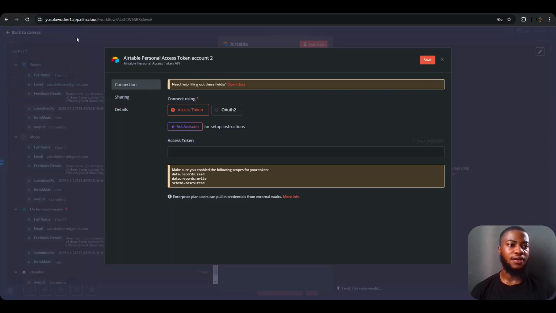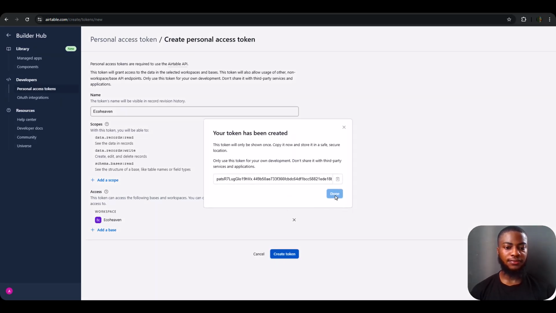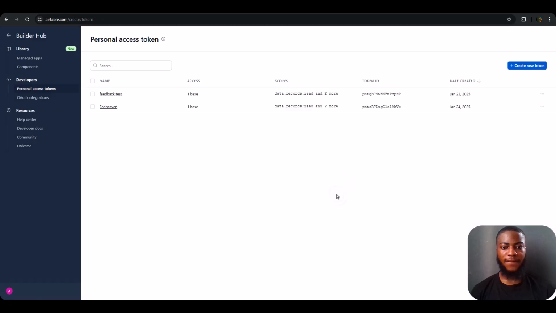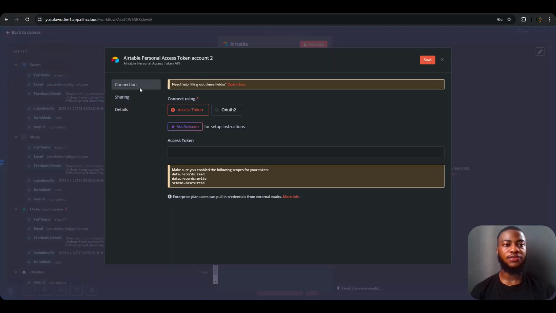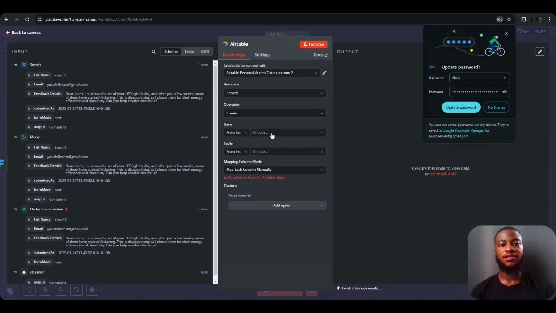Schema based, yeah, of course it's schema based read. So let's create a token. Yeah, let's copy this down. So we go back to our n8n, then we input this token, then we save it. Yeah, it will go green. Yeah, good. We are good to go.